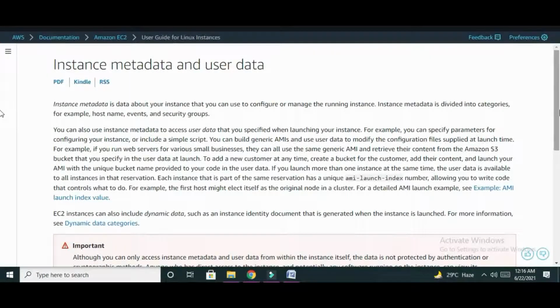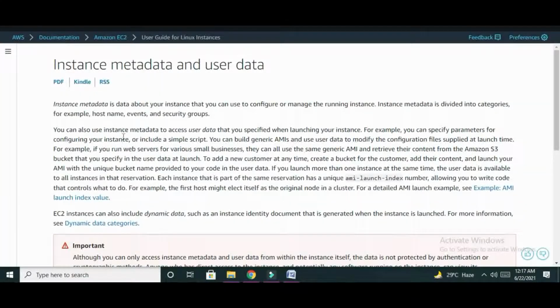Instance metadata and user data. Instance metadata consists of the data about the instance. So whenever the cloud user creates an EC2 instance, the information associated with the instance is said to be metadata. It consists of instance ID, state of the instance, public IP, private IP, key pair, security group, all this information. So basically the different categories of instance metadata are host name, event, security group.